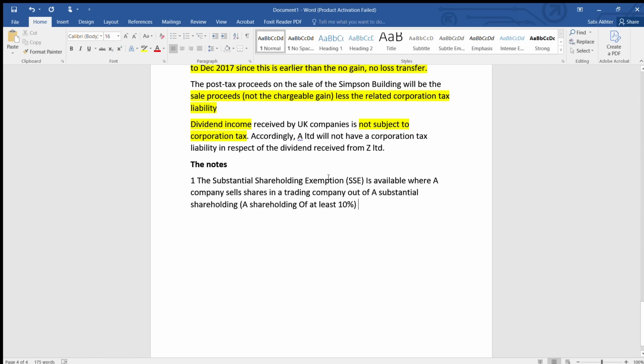Now, the one which is highlighted here is this. Then trading company, at least 10%. Next, holding period. So this is the first condition that you have to meet. The next one is the shareholding has to be owned for a continuous period of at least 12 months in the 6 years before the sale.